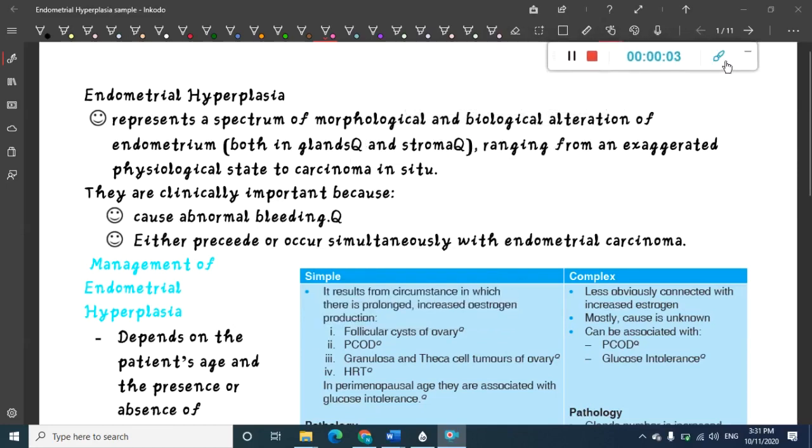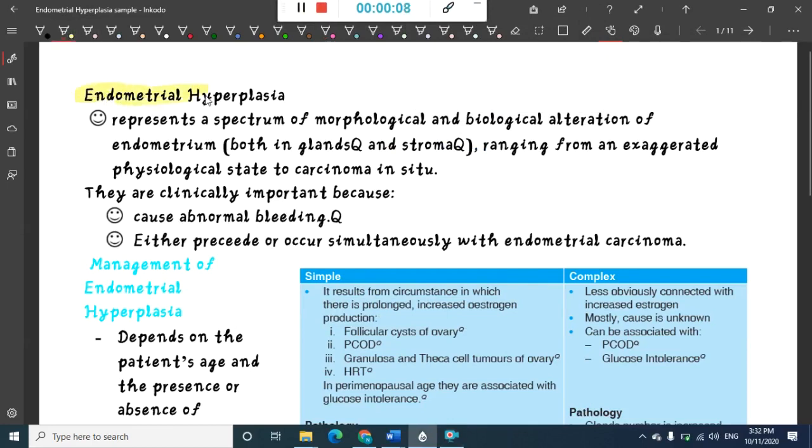Hello friends, welcome to a new chapter today. In this chapter, let us now learn about endometrial hyperplasia and endometrial carcinoma. So what does endometrial hyperplasia mean?